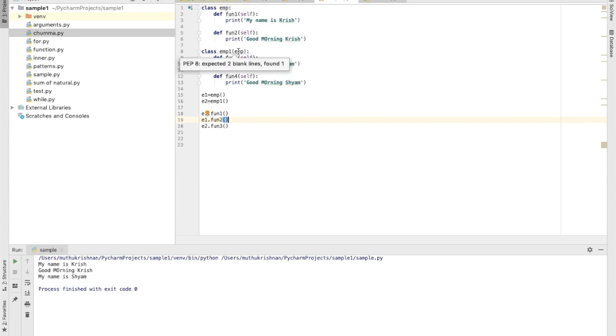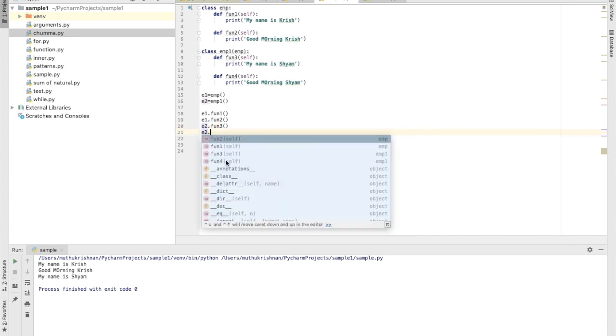This means emp1 is inheriting the class emp. So what is the object defined for emp1? e2. Look here now. When I call this object, yes, can you see that list? Function 3 and 4 are the functions belonging to the child class emp1, and after inheritance I have accessed function 1 and function 2 which belong to the super class, that is the parent class emp. So this is how we can access the functions of a parent class. This is what we call inheritance.